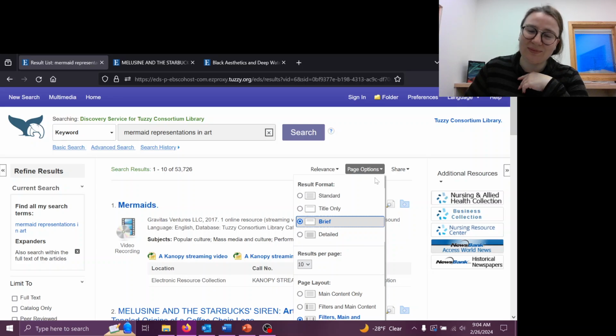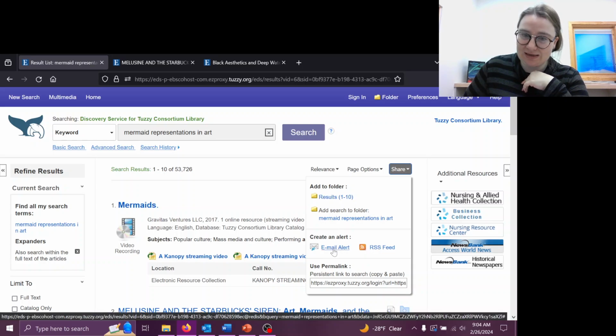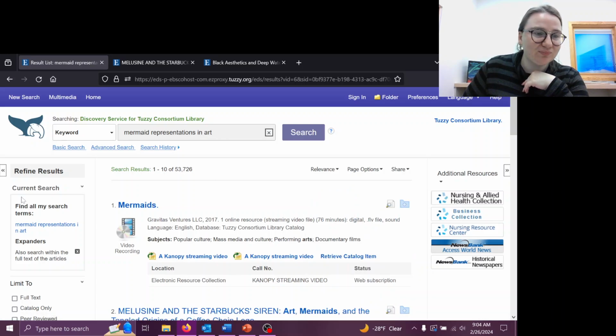If you're looking for older sources, you can do that as well. Let's see, if you want to play around with the format of the page, you can do that here. And if you wanted to share stuff, you can create a folder and you can share that folder. You can also send an email alert. You can also just copy the link there.